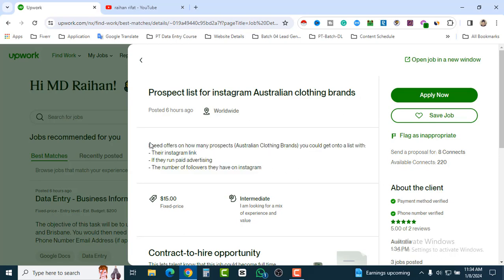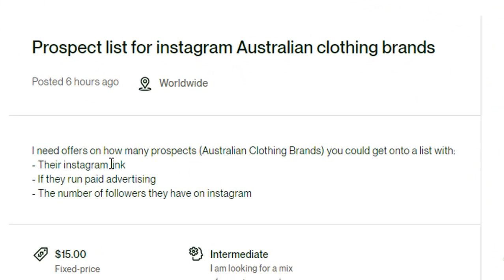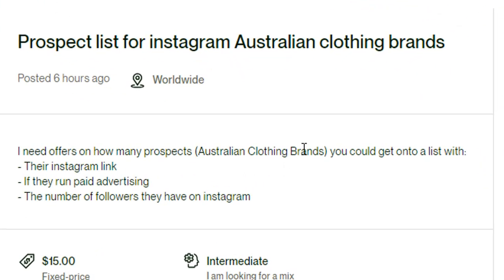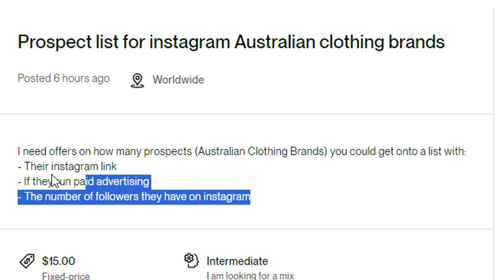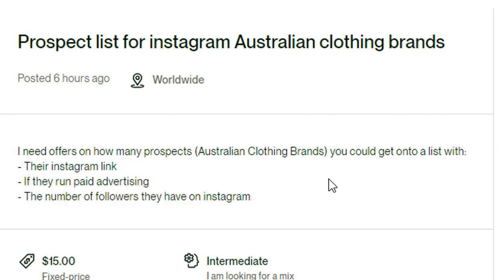Here you can see the job requirements. I need offers on how many prospect Australian clothing brands you could get onto your list. That means the buyer needs Australian clothing brands' Instagram and Instagram link, and whether they run paid advertising, and you have to check the number of followers they have on Instagram. So 3 things: the Instagram link, whether they are running any paid advertising, yes or no, and the number of followers.